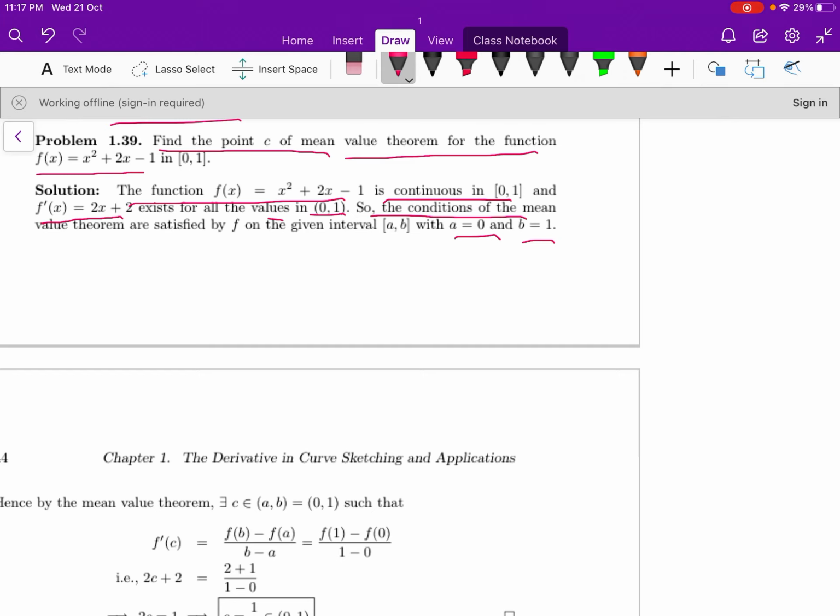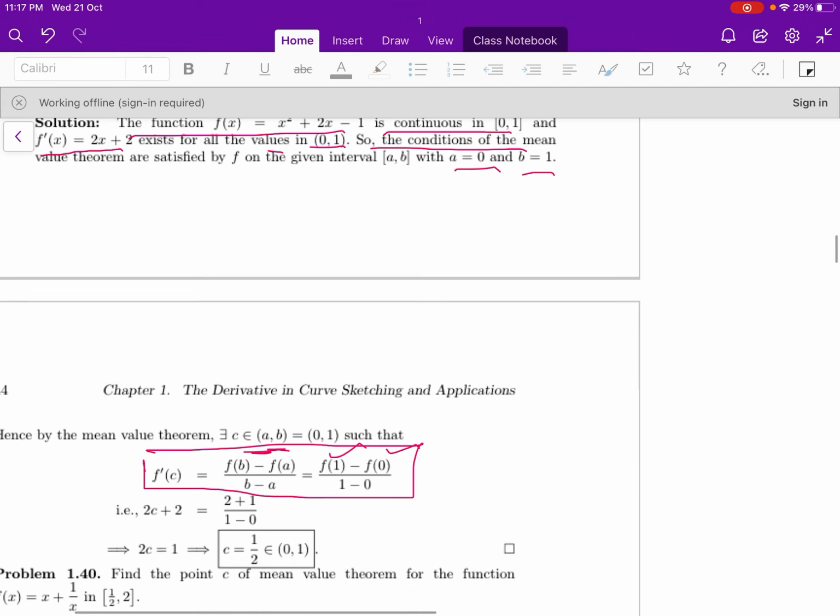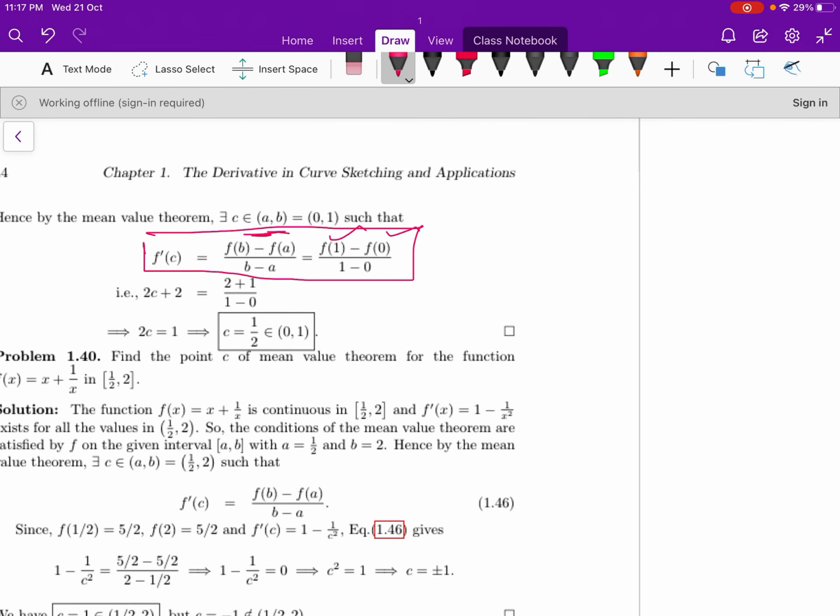So then there exists at least one point c in between the interval 0 comma 1 such that f dash of c is equal to (f of 1 minus f of 0) by (1 minus 0). F dash of x equal to 2x plus 2, when x equal to c, 2c plus 2.